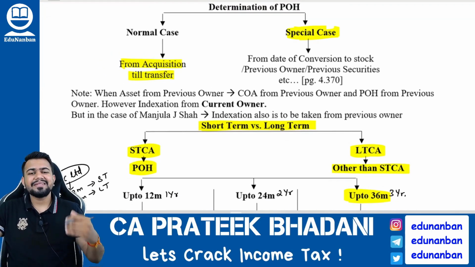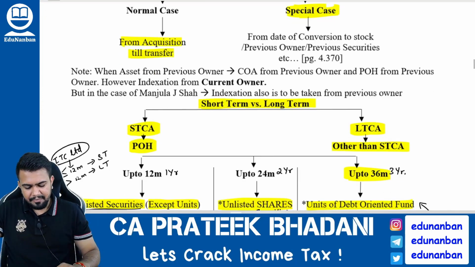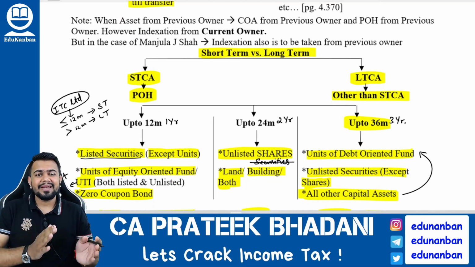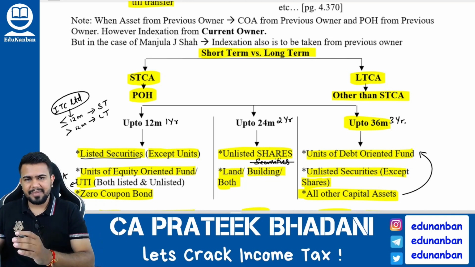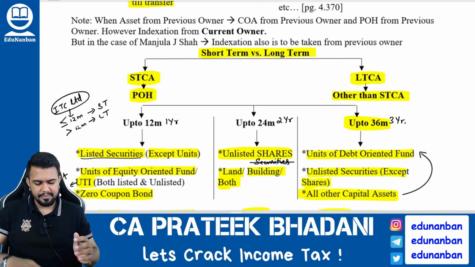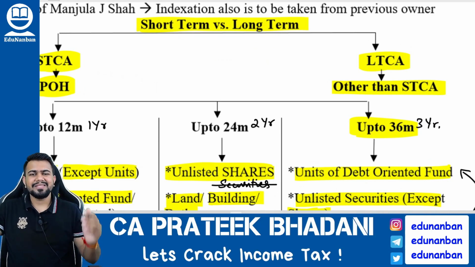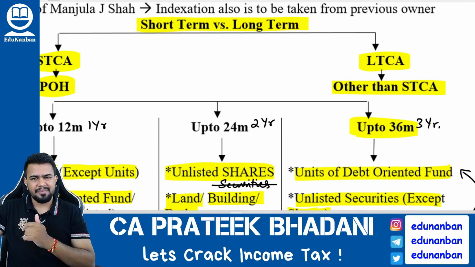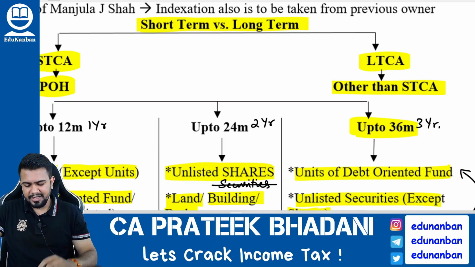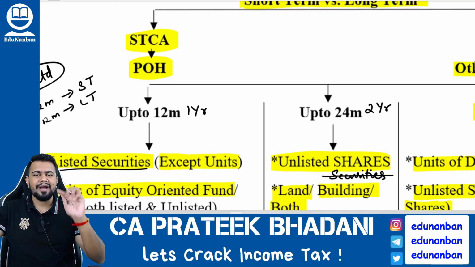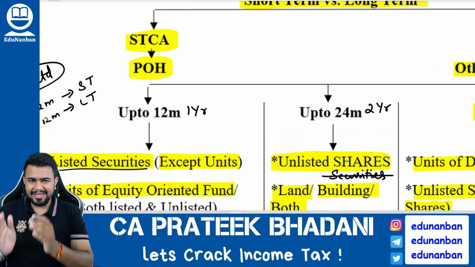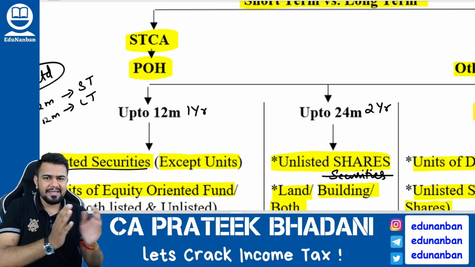Now, why are we discussing period of holding? Because based on the period of holding only, we can differentiate an asset between a long-term capital asset and short-term capital asset. Sir, what is long-term capital asset? Long-term capital asset means any asset other than short-term capital asset. Then what is short-term capital asset? In short-term capital asset, you have three categories: 1 year category, 2 year category, and 3 year category.